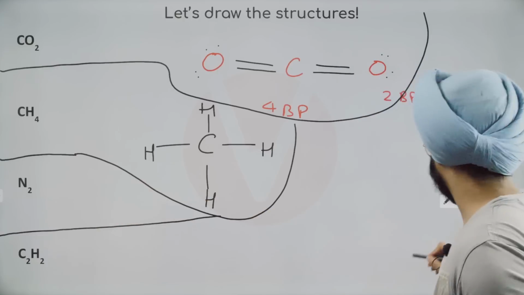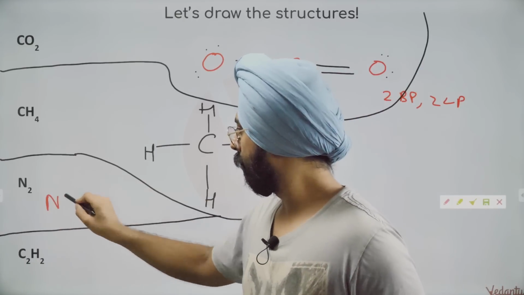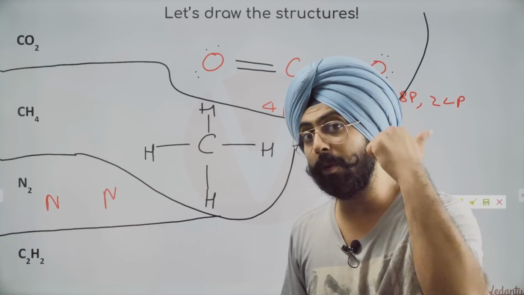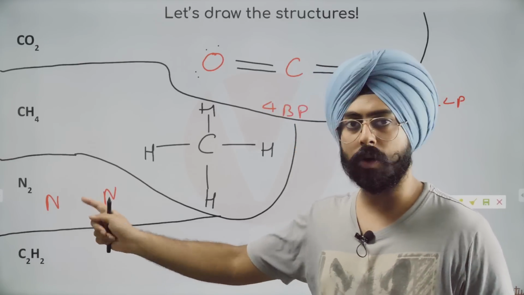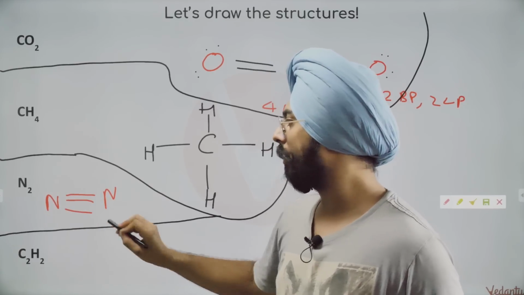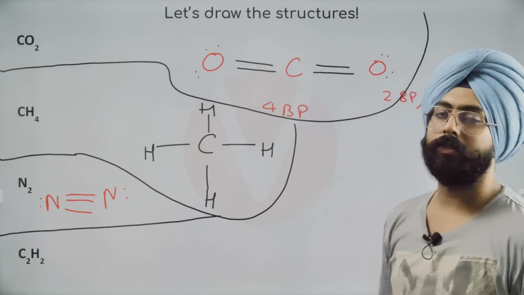N2 का यही बना देते हैं structure. There are 2 nitrogens. Each nitrogen wants to have 3 bond pairs, 1 lone pair for neutrality. Just look at your notes. Nitrogen would want to have 3 bond pairs, 1 lone pair. 3 bond pairs, 1 lone pair each. Structure of nitrogen is done.